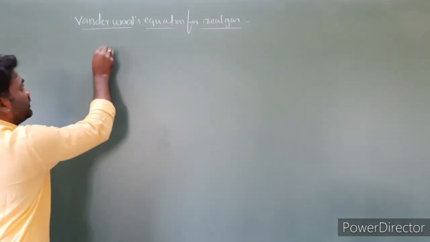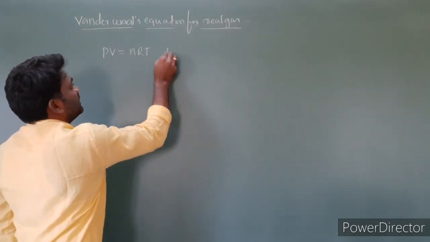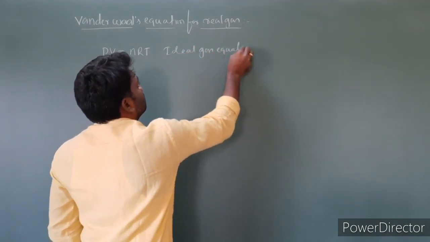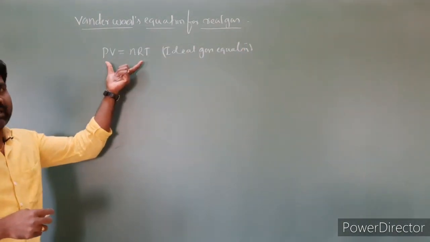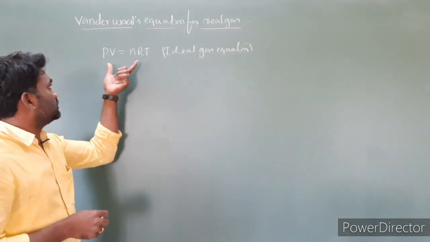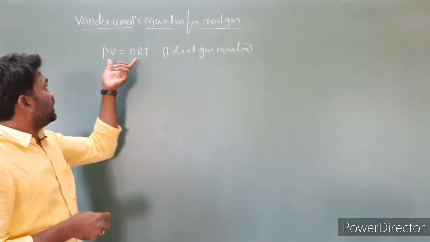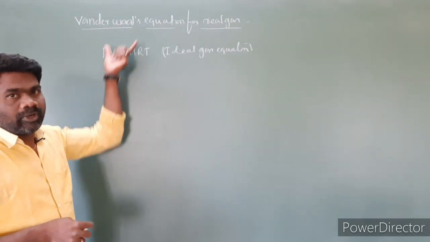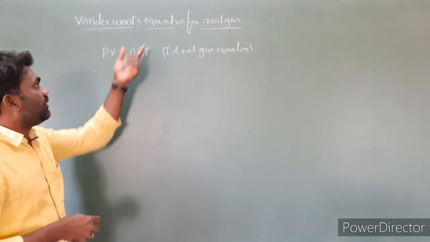So we have the ideal gas equation, PV is equal to nRT. This ideal gas equation does not apply for real gases at all temperatures and pressures. So at all temperatures and pressures, we cannot use the ideal gas equation for real gases. So there is a deviation. Here van der Waals modified the ideal gas equation and derived a real gas equation.